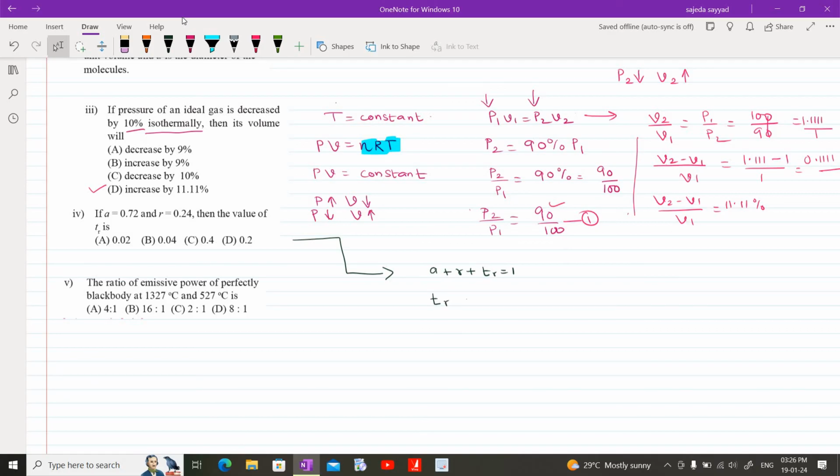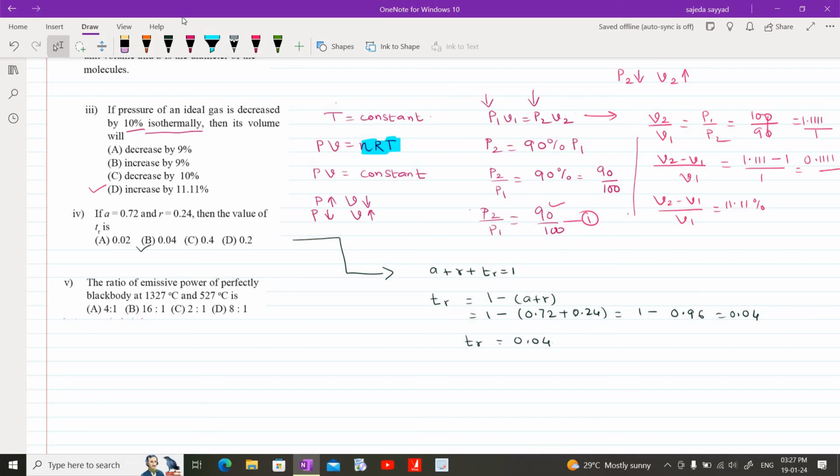Coefficient of transmission is equal to 1 minus (A plus R), which is 1 minus (0.72 plus 0.24), equal to 1 minus 0.96. It comes out to be 0.04. Therefore, coefficient of transmission will be 0.04. That is option B.